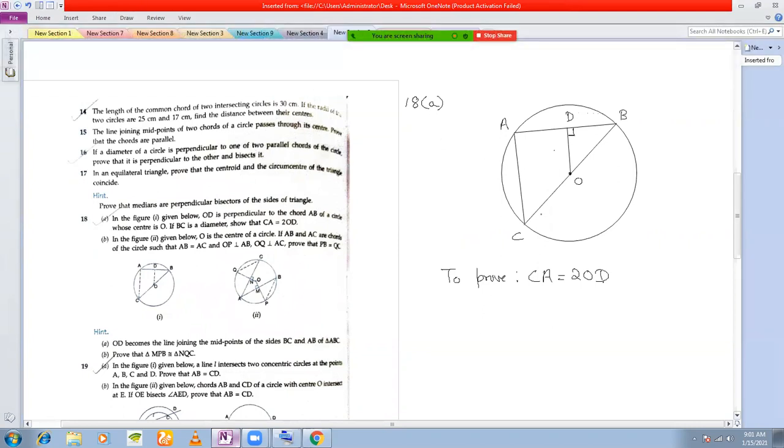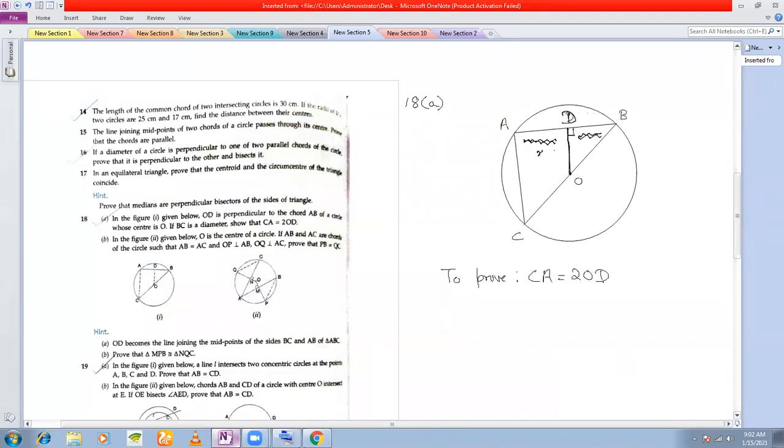So how to start this problem? What you see here is that OD is perpendicular to the chord AB. This is given to you. Now you know that any line through the center which is perpendicular to a chord must bisect the chord. So this length must be equal to this length. Any doubts here? Once you have got this, that AD is equal to BD, that means D here is the midpoint of AB.